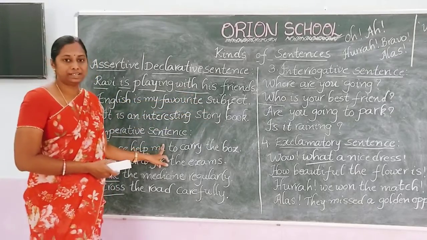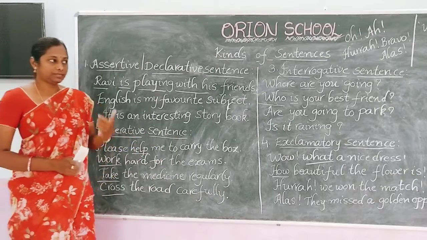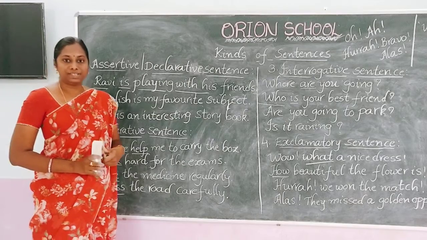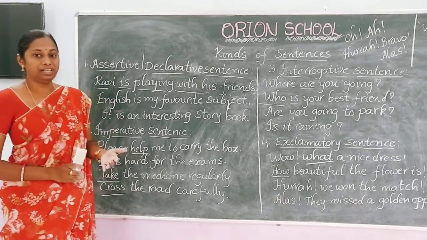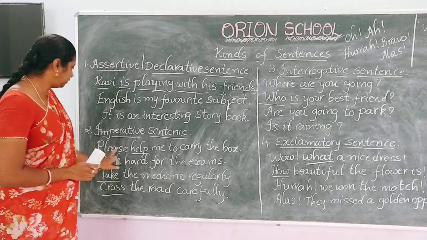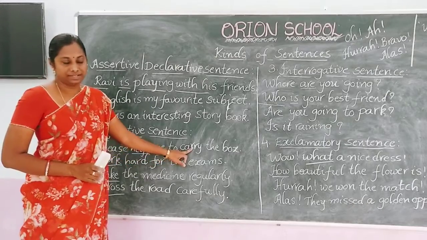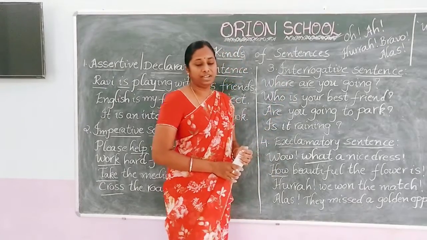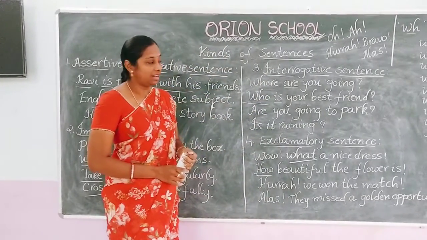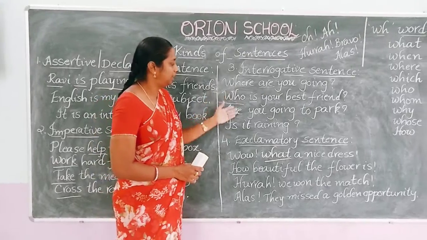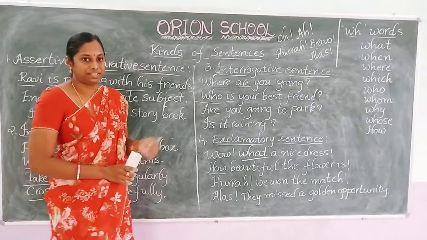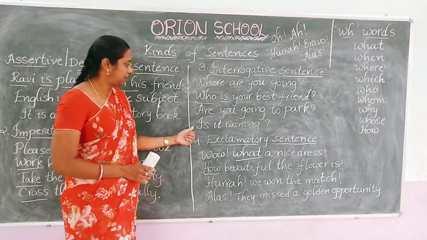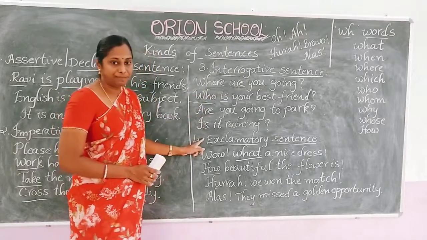What is an imperative sentence? If there is a suggestion, advice, command, order, request, instruction or warning in a sentence, we call it an imperative sentence. Next one, interrogative sentence. If there is a question in a sentence, we call it an interrogative sentence. Interrogative sentences are of two types. First, questions that start with double H words. Second, questions that start with helping verbs.